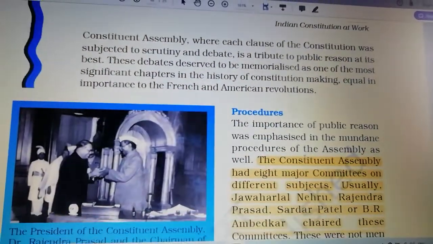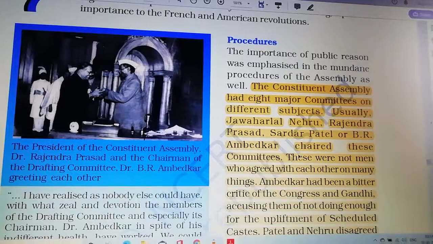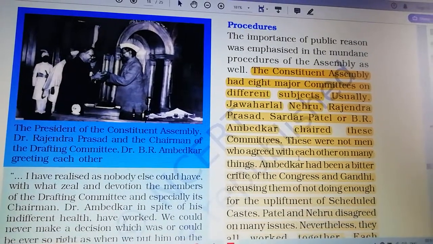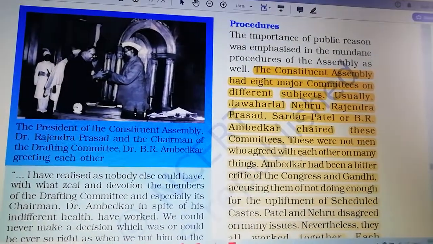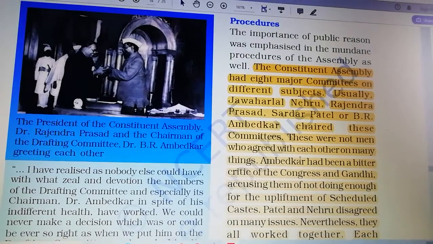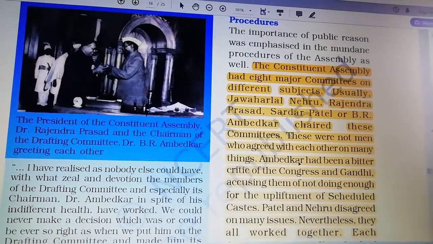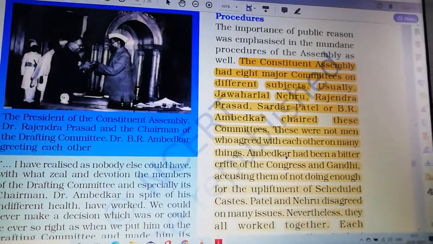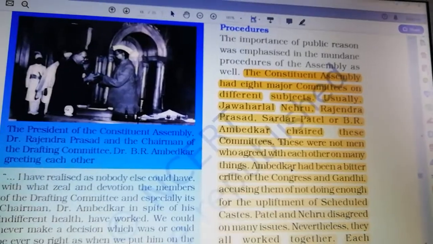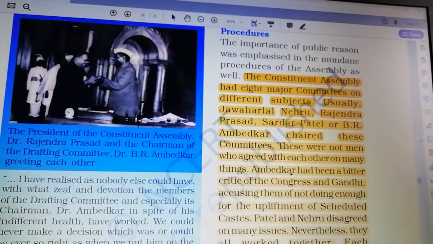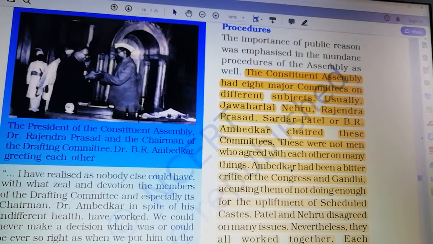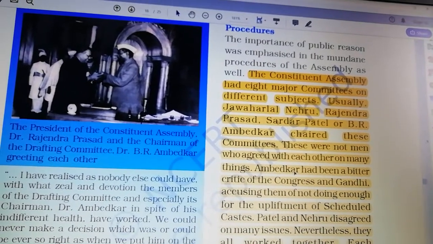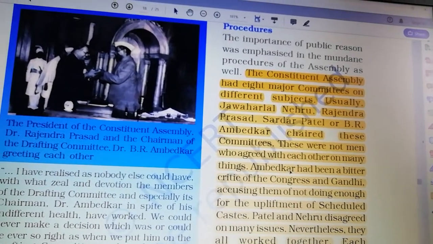You can see the procedures. You can see the picture. The President of the Constituent Assembly, Dr. Rajendra Prasad, and Chairman of the Drafting Committee, Dr. B.R. Ambedkar. You can remember this: the President of the Constituent Assembly was Dr. Rajendra Prasad, and Chairman of the Drafting Committee, Dr. B.R. Ambedkar. And you can see the procedures.